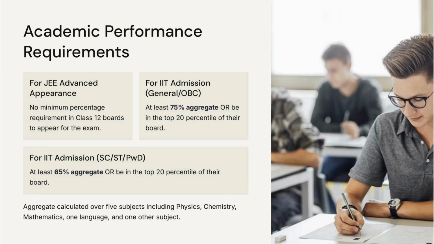There's no minimum percentage required in Class 12 to just appear for JEE Advanced. But for IIT admissions, General and OBC candidates must score at least 75% aggregate or be in the top 20 percentile of their board. SC, ST and PwD candidates must score at least 65% aggregate or again be in the top 20 percentile. Remember, this percentage is calculated over 5 subjects: physics, chemistry, mathematics, 1 language and 1 additional subject.